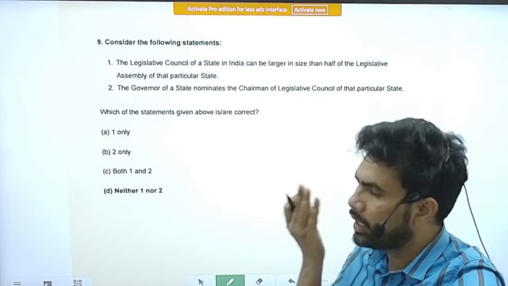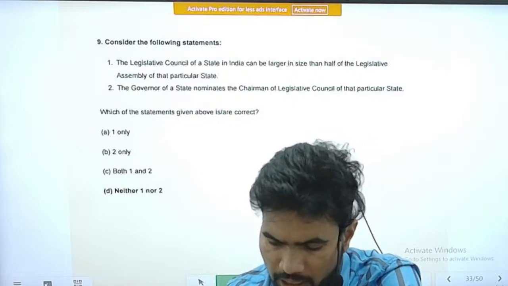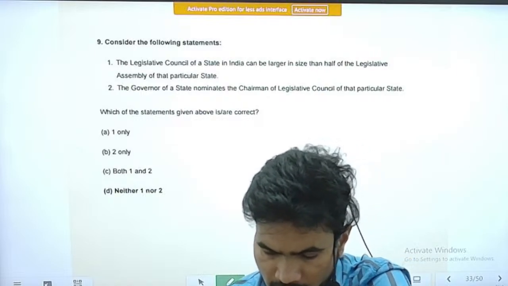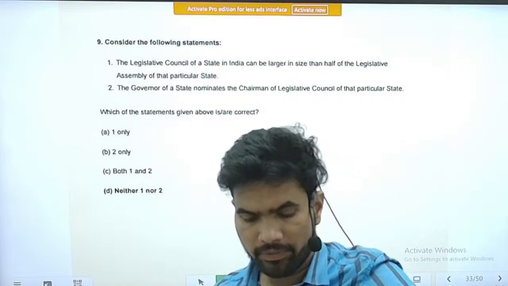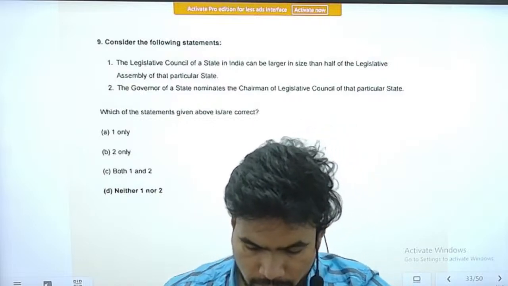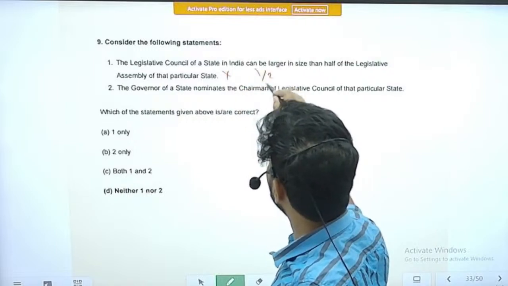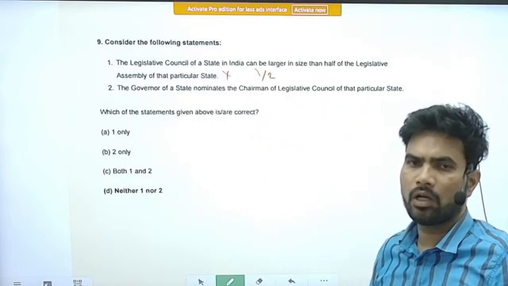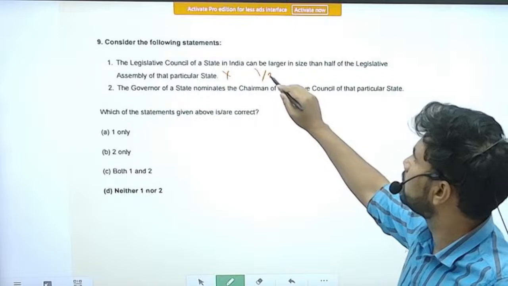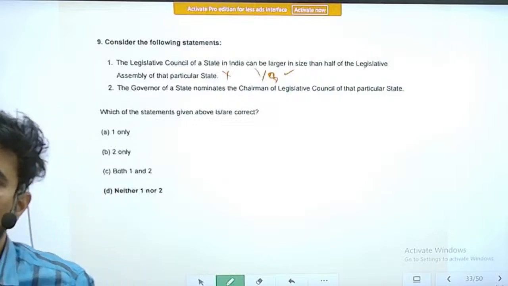Again, consider the following statements. Statement 1 is, the Legislative Council of a state in India can be larger in size than half of the Legislative Assembly of that particular state. So this is an incorrect statement. The Legislative Council should be approximately 1/3 of the size of the state Legislative Assembly. So this is a factual thing, try to remember that.